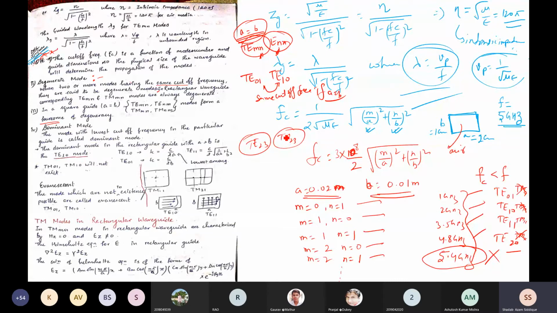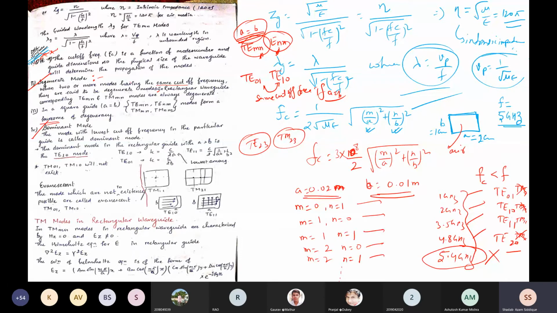So degenerate modes are those modes that have the same cutoff frequency. In rectangular waveguide, corresponding TE_mn and TM_mn modes are always degenerate. Keep that in mind. Now the second definition we have is dominant mode.